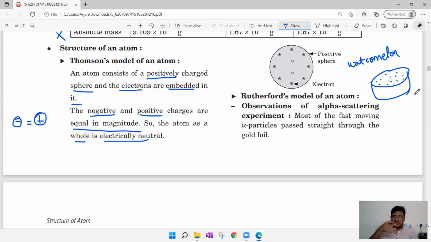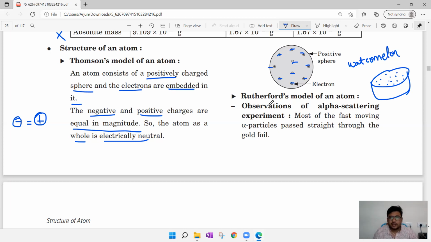So it is arranged as it is. There is no particular pattern, no particular frequency, no sequence. Same like that, all electrons: here one electron, here one electron, like that. There is no particular pattern for the arrangement of electrons. So this is known as the watermelon model.